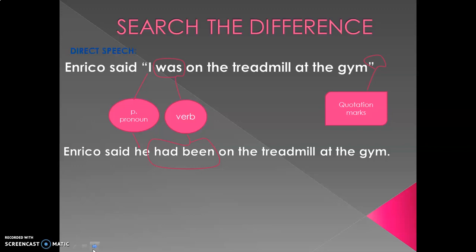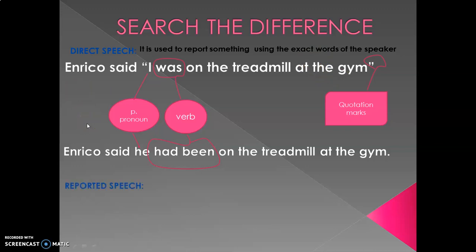Now, in the first sentence, we are talking about direct speech. Direct speech is used to report something using the exact words of the speaker. For example, Enrico said, "I was on the treadmill at the gym." We are using the exact words of Enrico.